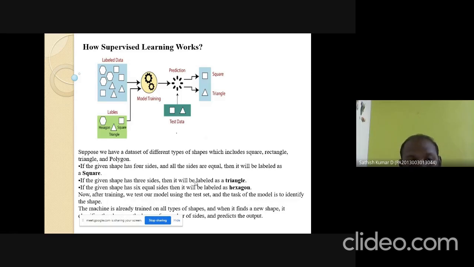That is, in supervised learning, the mixed amount of shapes are classified into corresponding shapes, and only then labeled. The shapes are called label data. Then we are going to give the label data to the model training. Then it will give the prediction result. The prediction result works based on the test data. That is, we give some input data, and based on the input data, it predicts the result. If it predicts the result, that result is matched with the existing or expected output. That is called supervised learning.